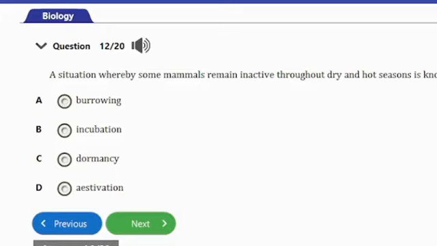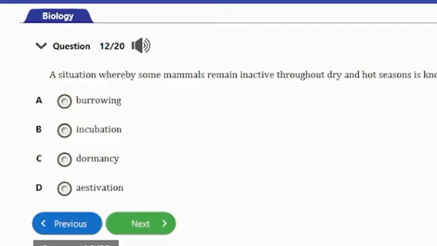Actually, some animals during dry season enter a period of inactivity in order to lower their metabolic rate. So this phenomenon is known as estivation.